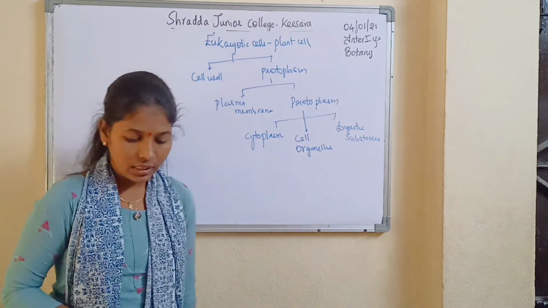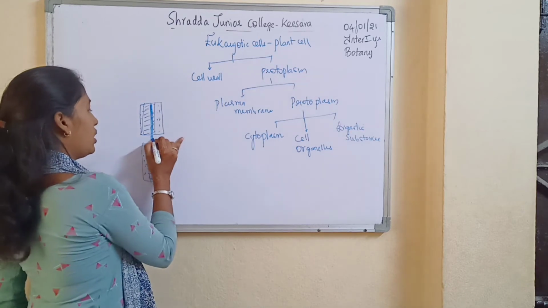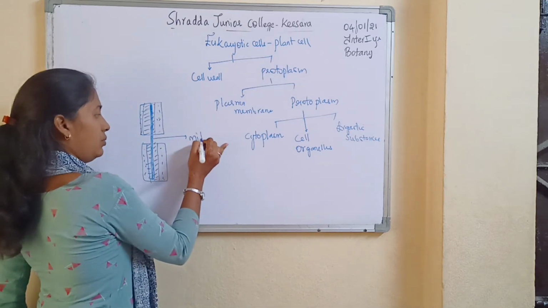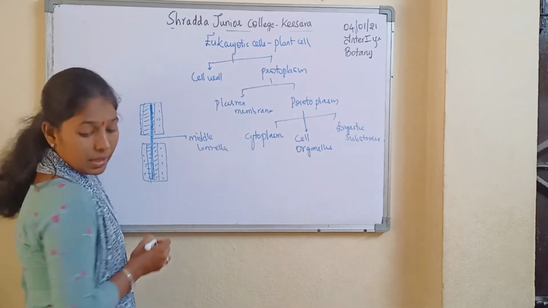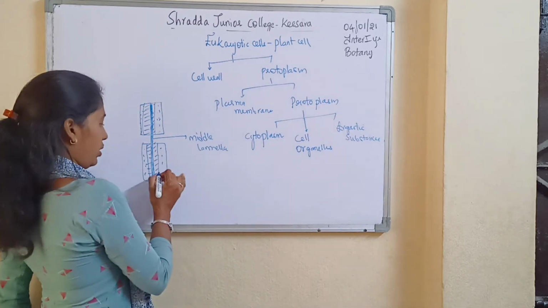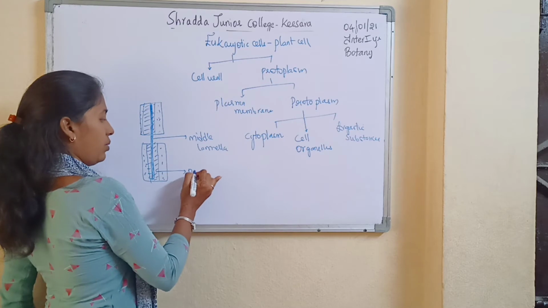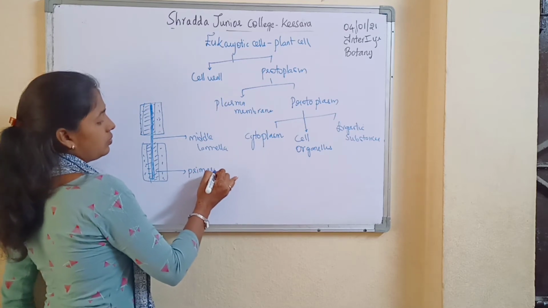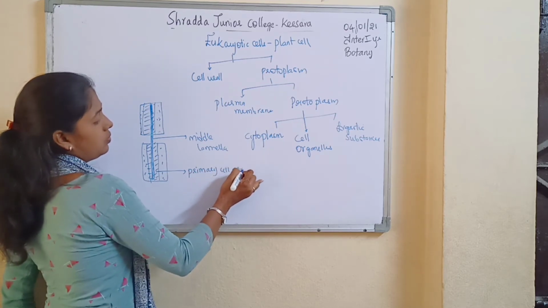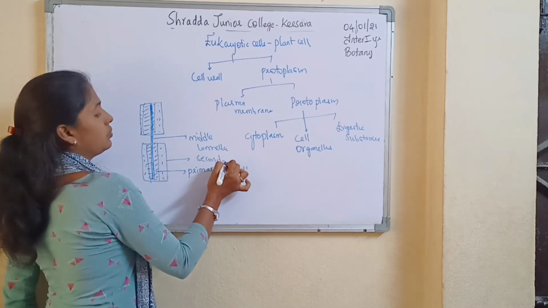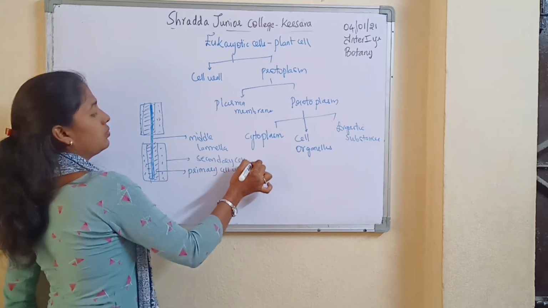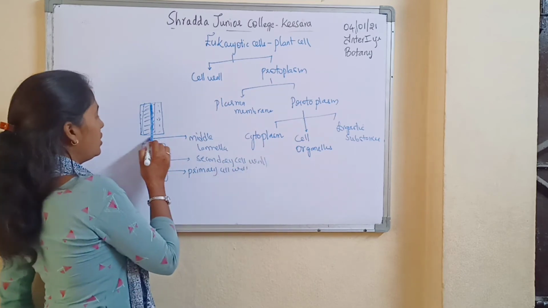The middle one, this thick one, is called the middle lamella. This one formed first, so it is the primary cell wall. This is the secondary cell wall. This is nothing but a pit.